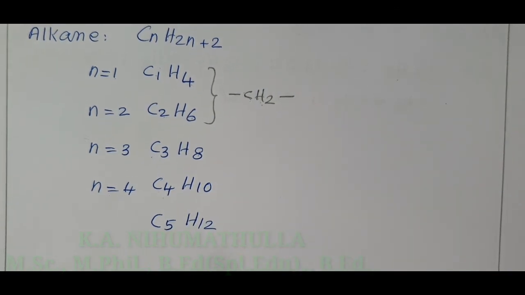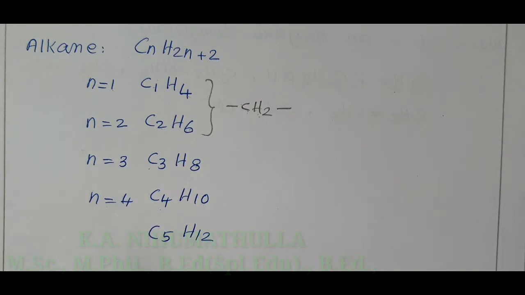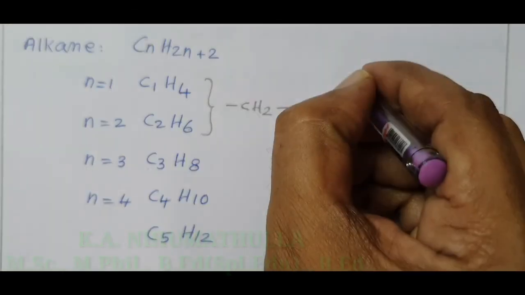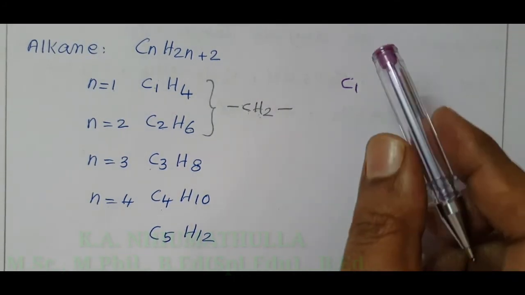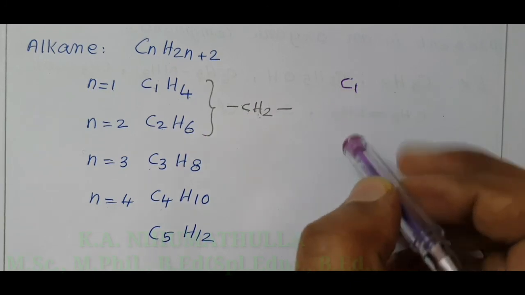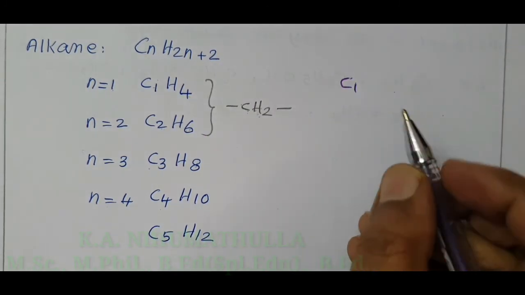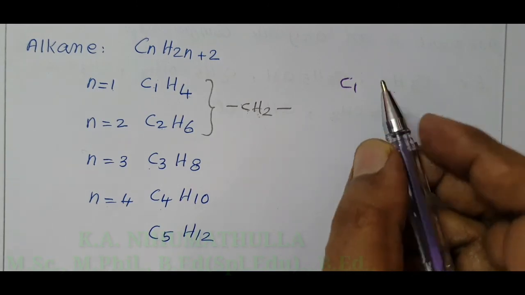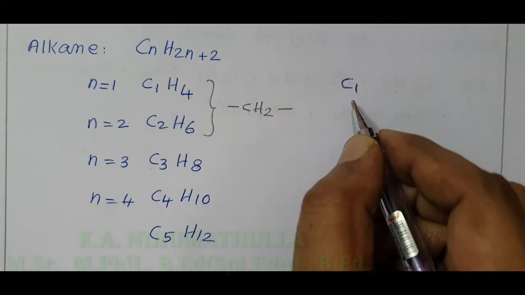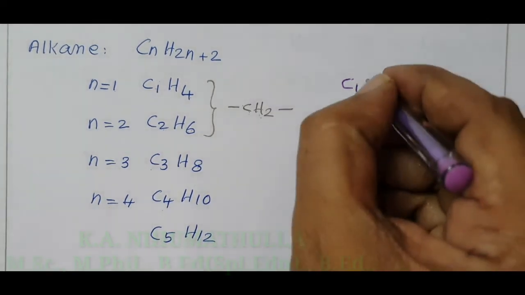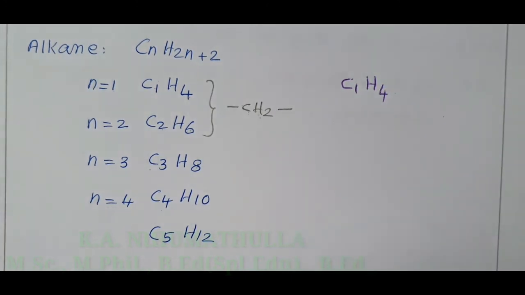And now I come to the easy way of writing the alkane. Very, very easy method. Listen, if you know the number of carbon atoms, you can easily write the number of hydrogen atoms. C1: add 1 to this number, 1 plus 1 equal to 2, double the answer, 2 plus 2 equal to 4, CH4.